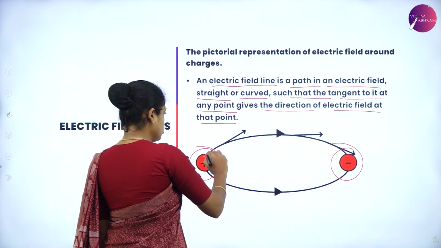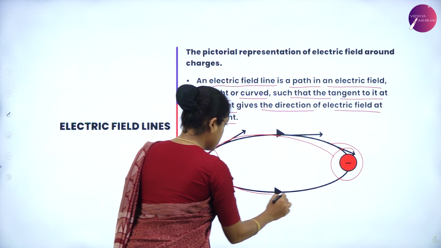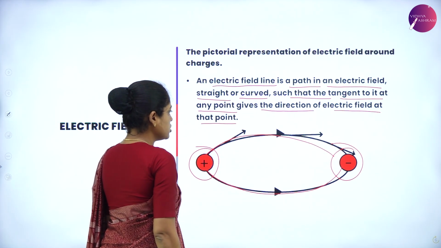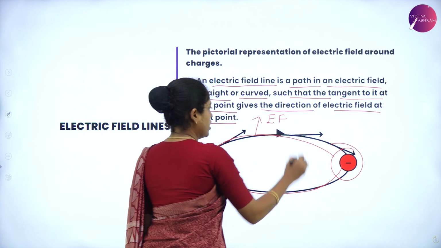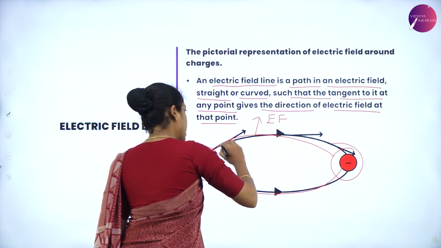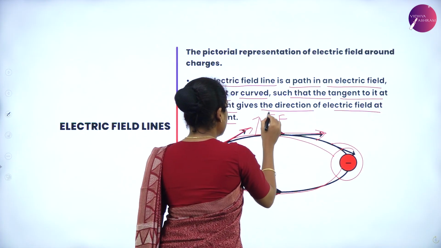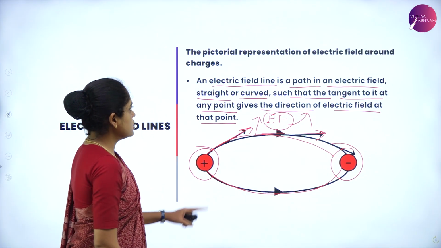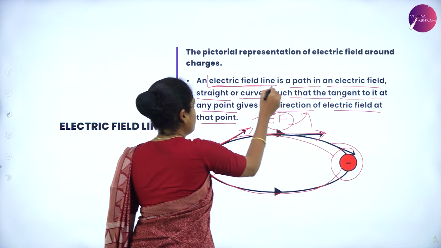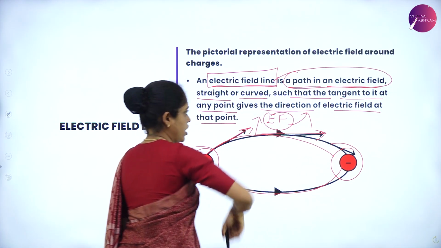From the positive charge, a curved line is drawn towards the negative charge. This line represents the electric field, and the tangent drawn to this line gives the direction of electric field. So, this line is nothing but the electric field line, which is a path of electric field.